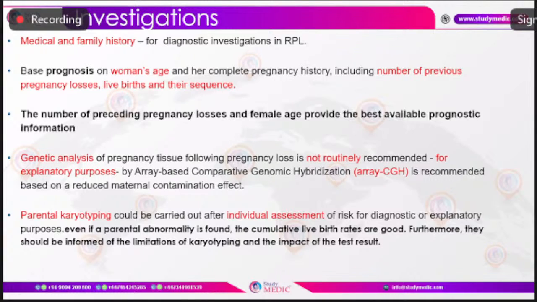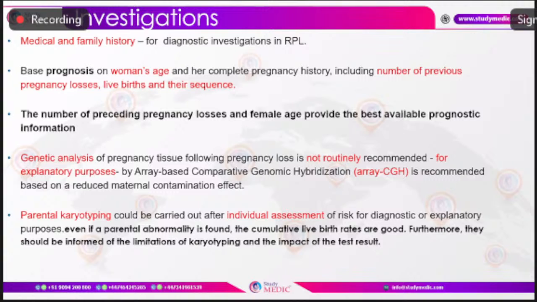So in that case, we would recommend the workup of genetic analysis of the pregnancy tissue, that is products of conception, from the third pregnancy loss and for further pregnancy losses onwards, in case it is in the first trimester. And if it is in the second trimester, even with one second trimester pregnancy loss, it is indicated to perform the genetic analysis of the pregnancy tissue.